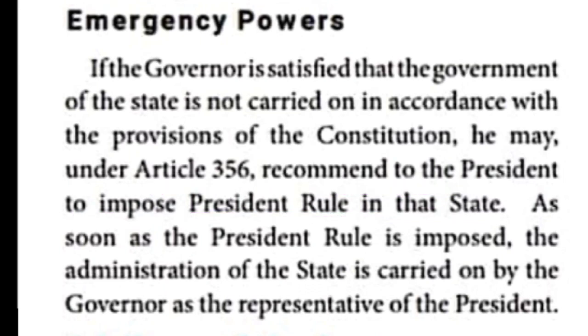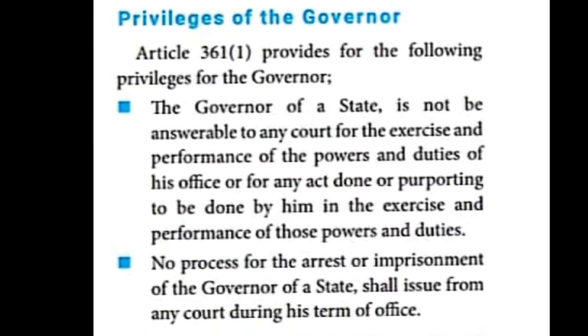The next, the last one, is privileges. What privileges are there? Under Article 361, what privileges he is getting as a governor? Article 361 provides the following privileges for the governor.